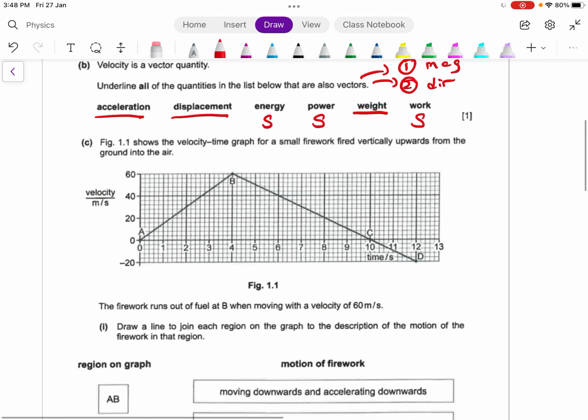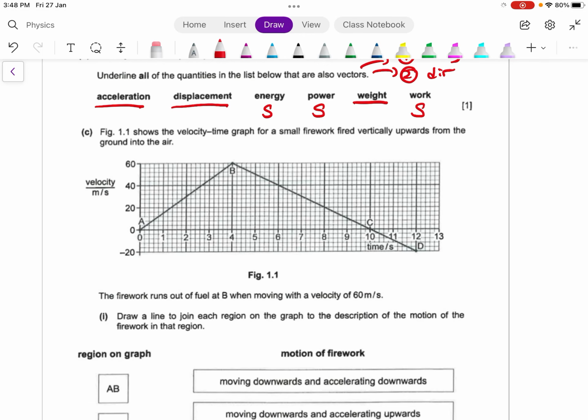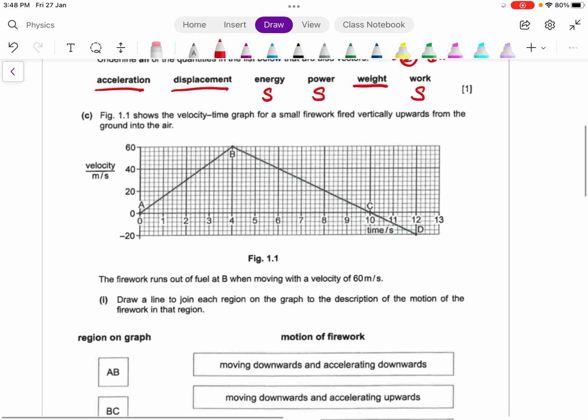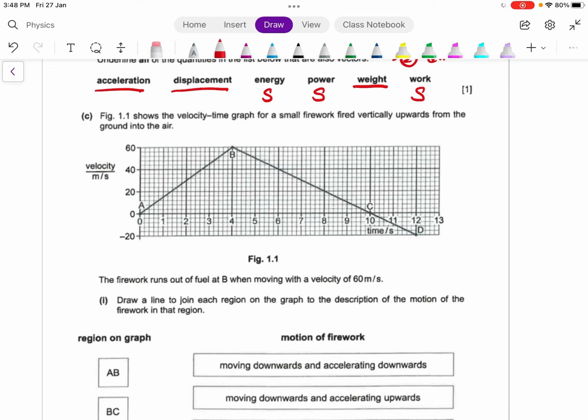Let's go on to part C, where we have this velocity-time graph of a small firework fired vertically upward from the ground. The firework runs out of fuel at point B, when moving with a velocity of 60 meters per second. The very first part is where the firework still has fuel, so it's accelerating.